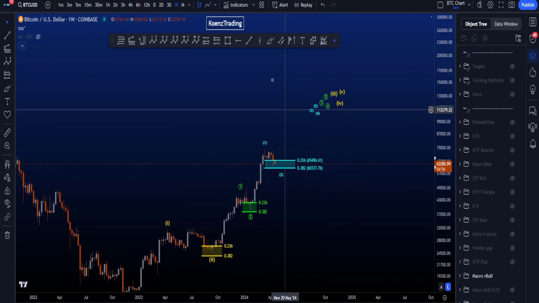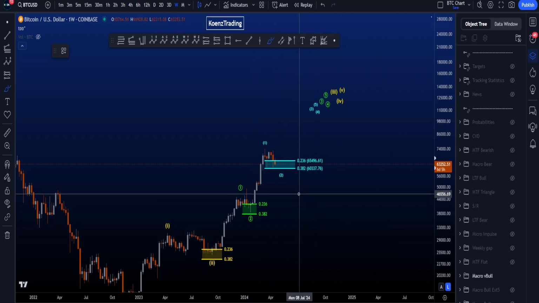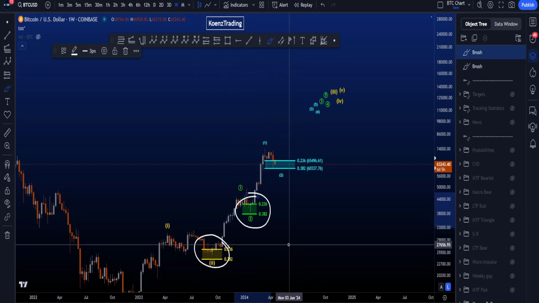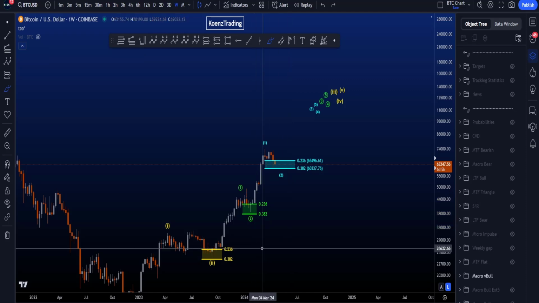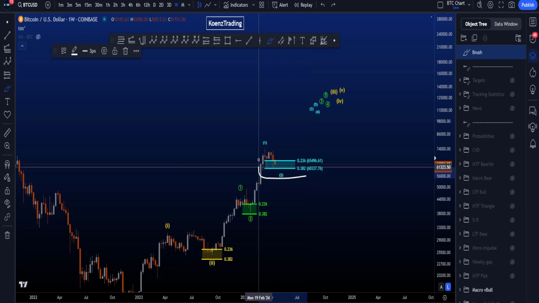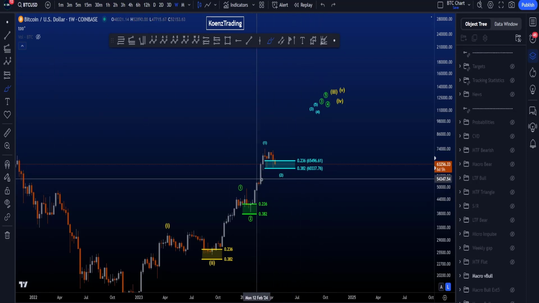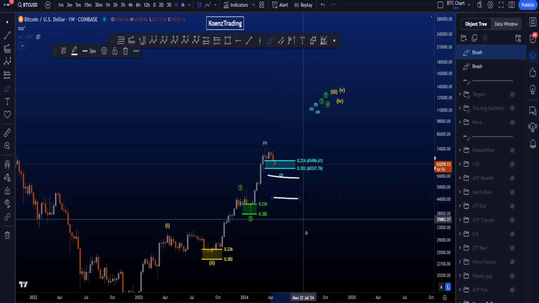Now, triple 1-2, especially on the higher time frames, is quite rare, so therefore it also affects the probabilities of this scenario. But what you can see here is that the previous wave 2s actually moved towards the upside after a bounce inside the 0.382 and the 0.236. Hence the reason I also got it here in blue on my chart. But actually the common target for a wave 2 is between the 0.5 and the 0.786.